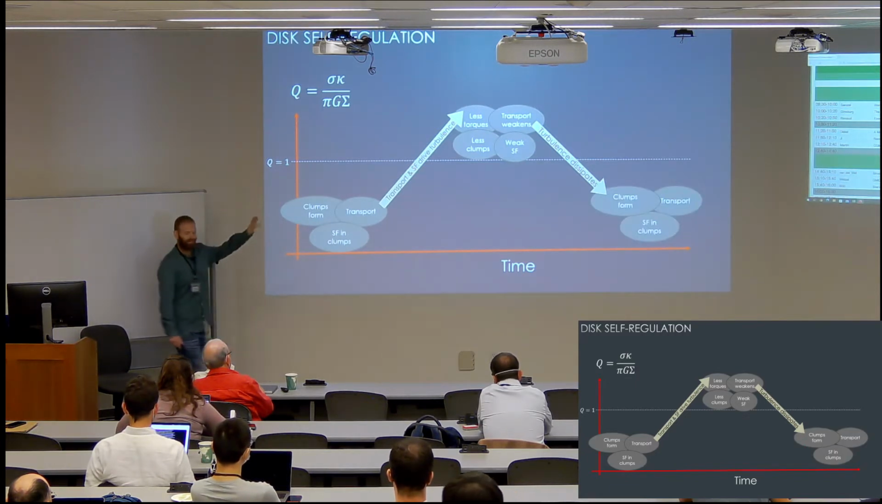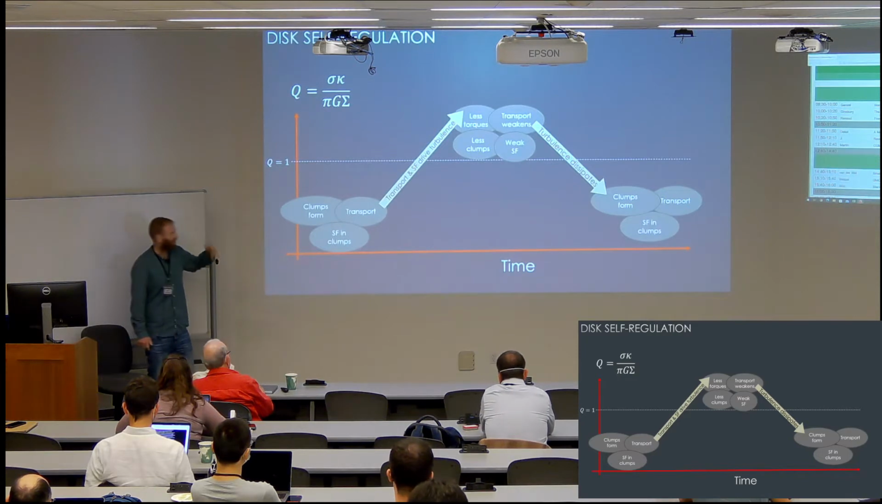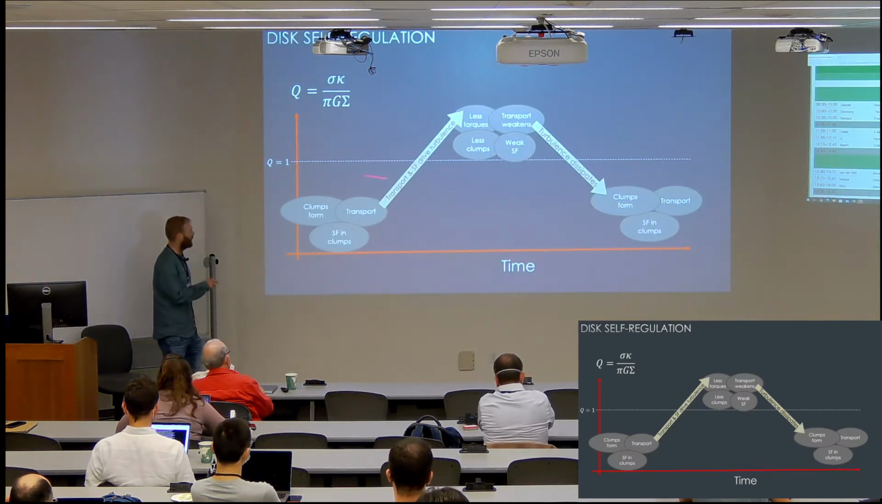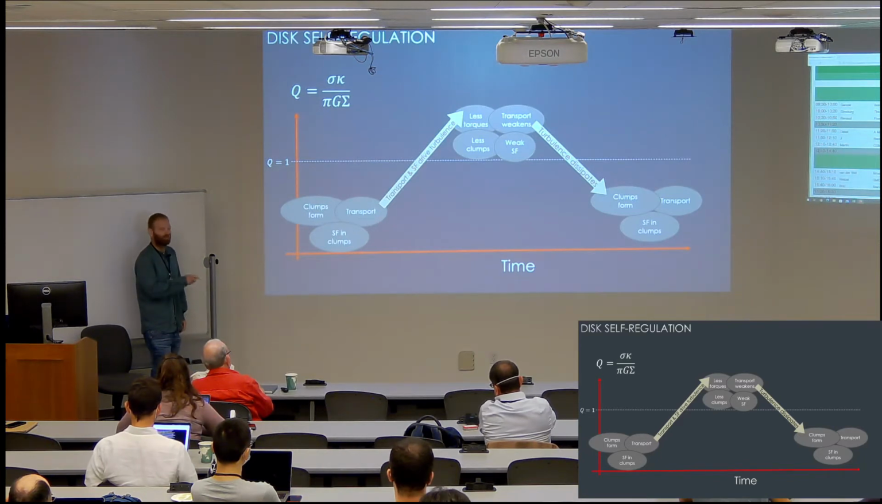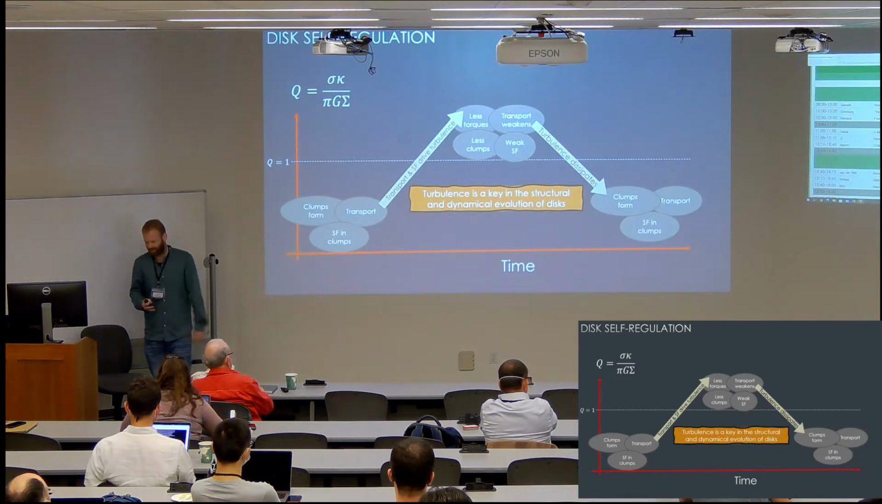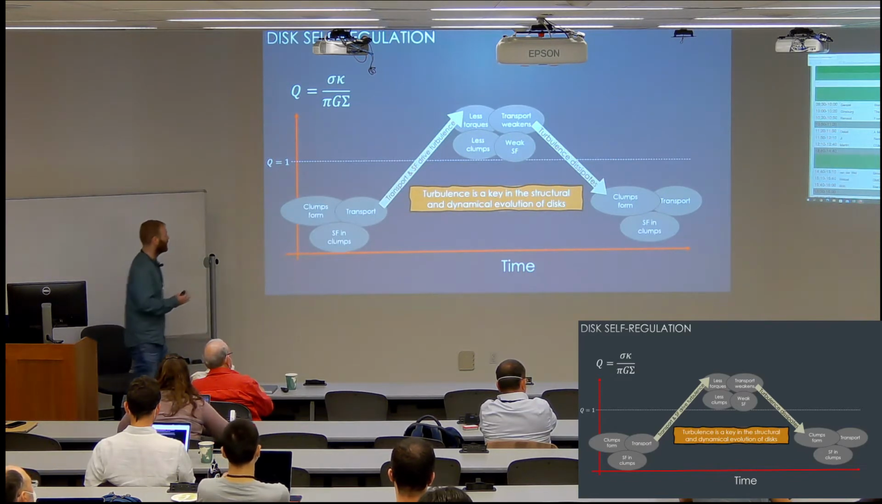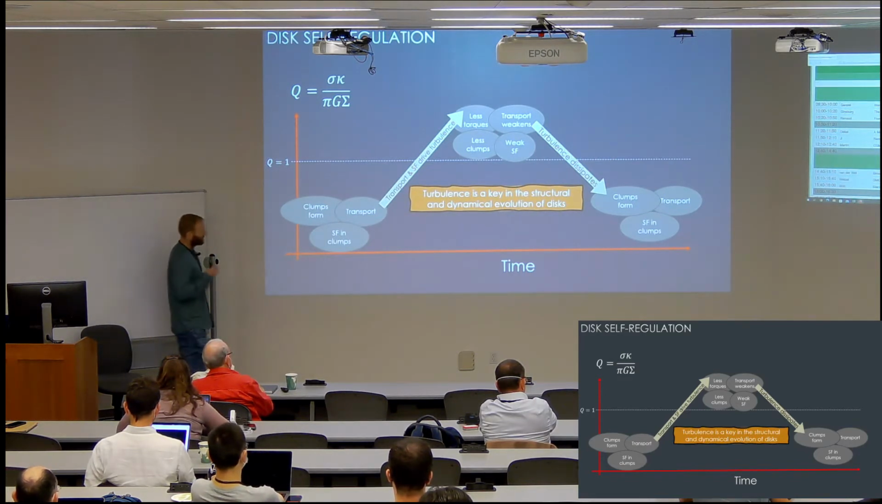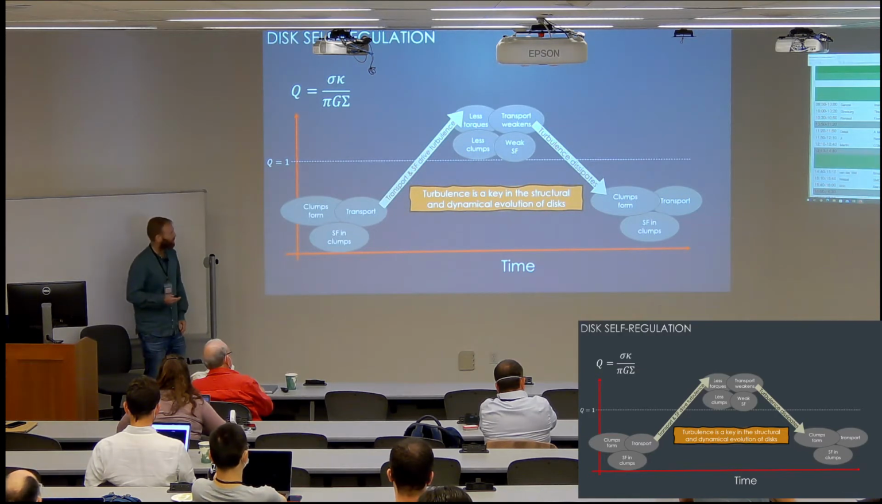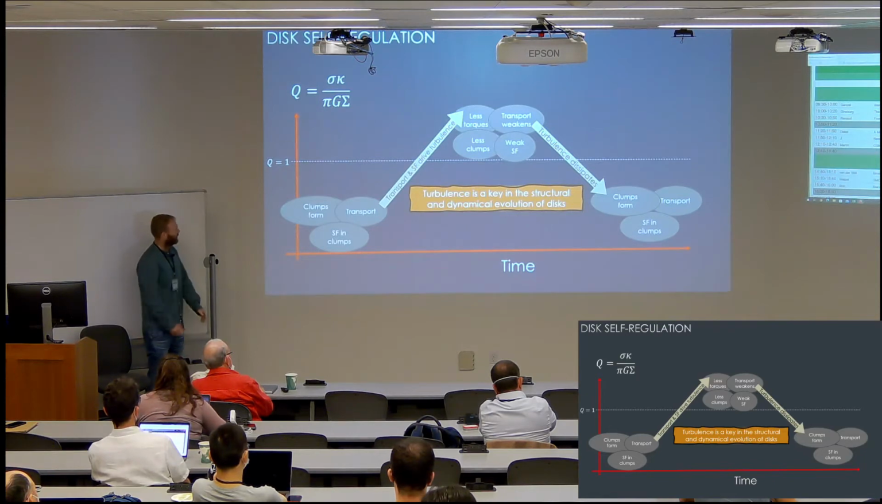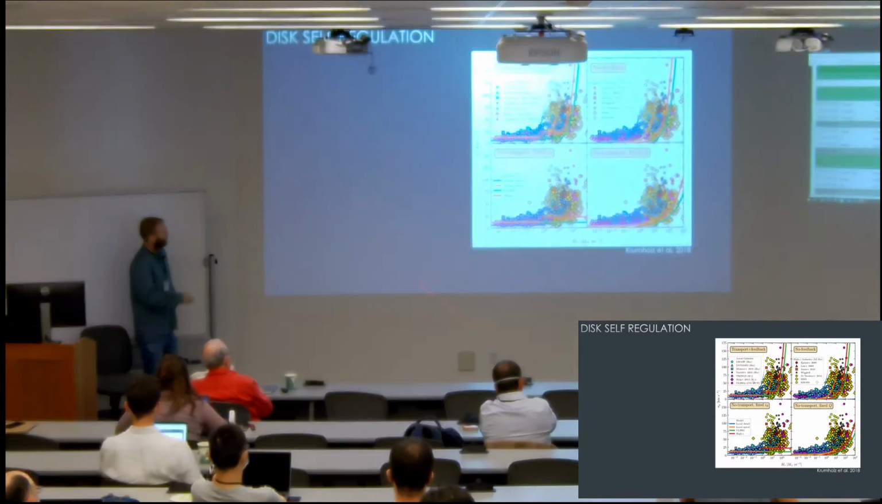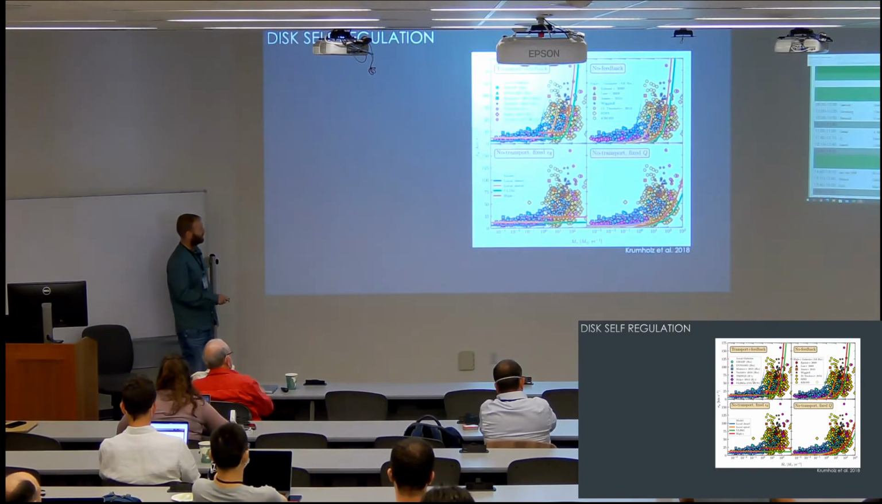So this qualitative picture hints at a mechanism that allows the disk to self-regulate at about Q equals 1, and it is doing so by the interplay between turbulence driving and turbulence dissipation. So turbulence is really a key process, both dynamically, but also in dictating the structural evolution of disks. And now, does this picture hold water? We've seen this before today.